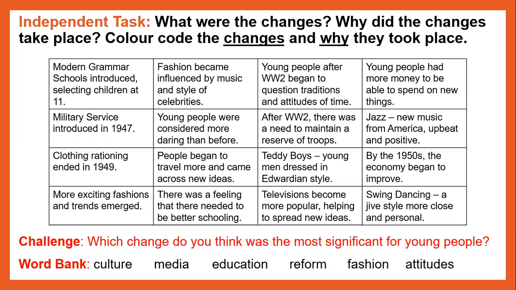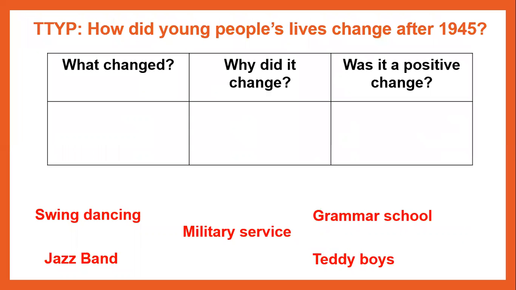Okay, hopefully you've sorted them out into those 2 groups, or you've colored them in the 2 so you can identify which ones are which. Okay, so now we're going to move on. You're going to talk about your partners. Now, the first thing, have a think, talk to yourself. Now you've sorted the cards out into what changed and why they changed.